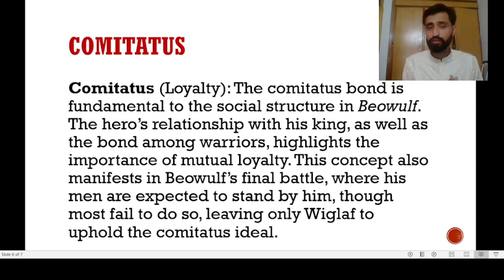Not only this loyalty to the king and the people, but along with that, those who are fighting together, the loyalty is really important to each other as well, because in wars you'll come across such kind of situations in which you'll have to work in coordination, and for that coordination loyalty is really important. Now this concept also manifests in Beowulf's final battle, where his men are expected to stand by him, though most failed to do so, leaving only Wiglaf to uphold the comitatus ideal. Now, loyalty is very important in Anglo-Saxon literature. So I hope it would have been quite clear to you now.